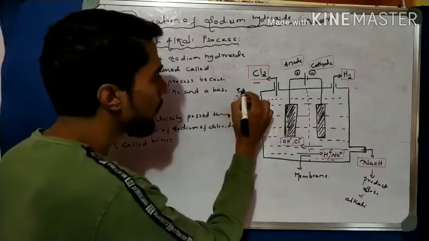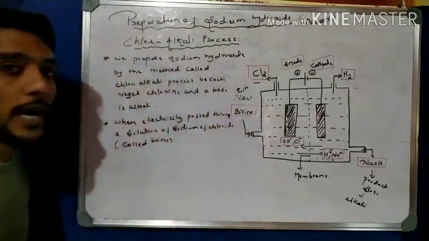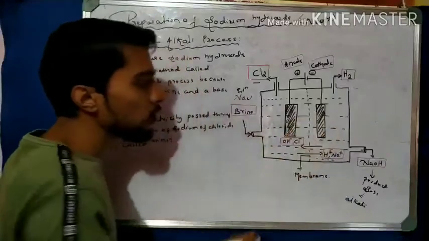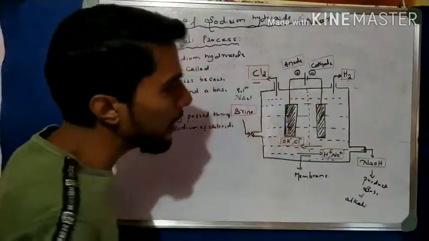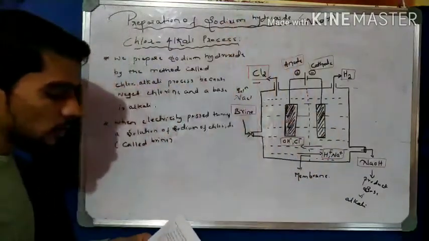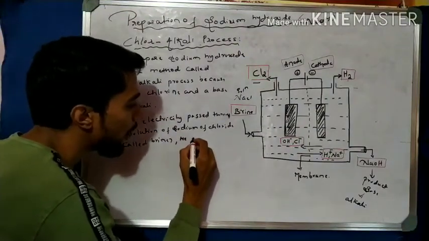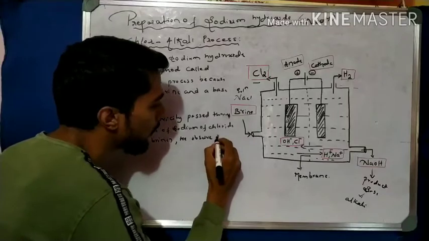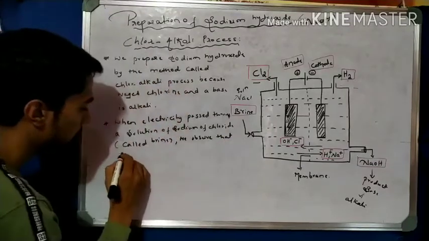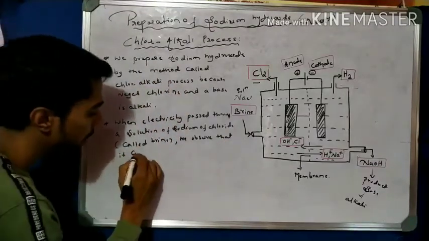The solution of sodium chloride is nothing but what? A brine solution. So now put the brine solution into the container and then pass the electricity. What happened? We observe that electricity decomposes.